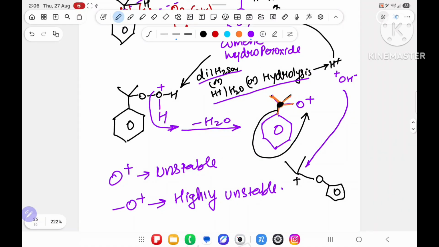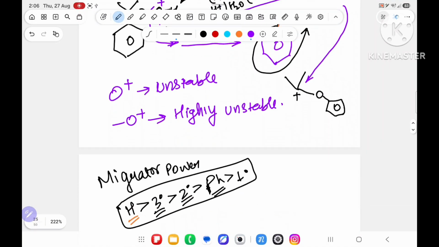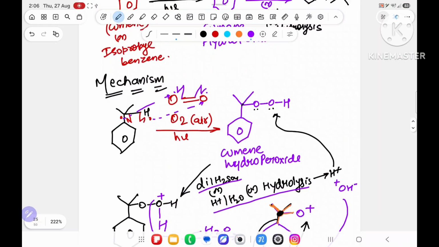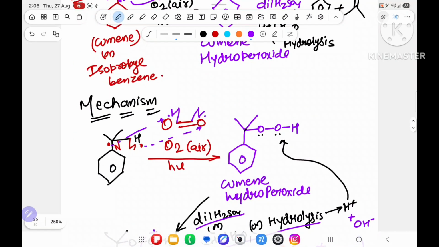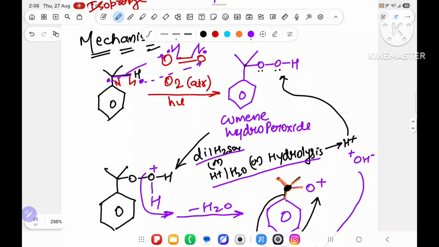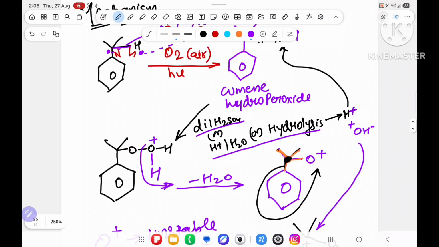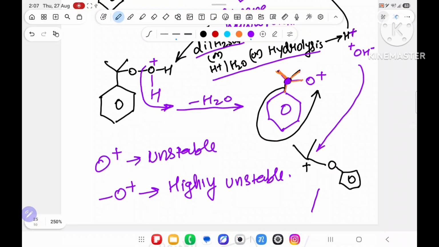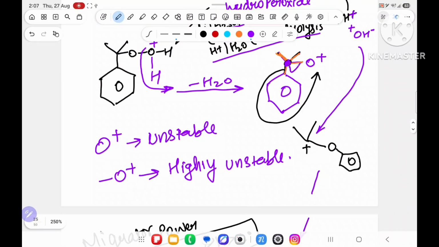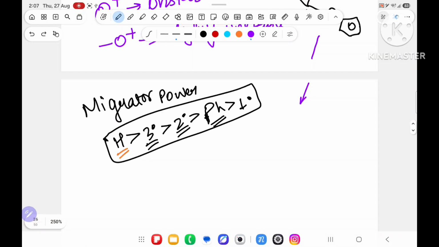After rearrangement, this OH minus will attack over here. Those who are understanding, okay. Again see, don't get confused. First, understand the reaction directly. Yes sir, understood. First, it will do homolytic cleavage, dot and dot. Here also dot and dot. Cumene peroxide. After cumene peroxide, from dilute H2SO4, H plus and OH minus. H plus attacks, O will come, O plus. Now you have to check on this carbon, after this carbon, is any hydrogen there?